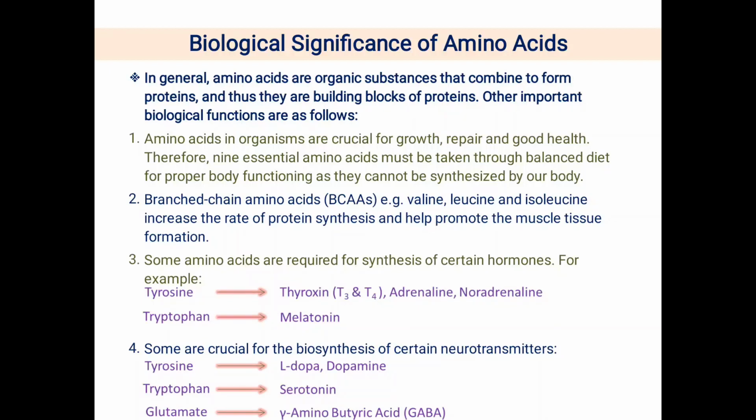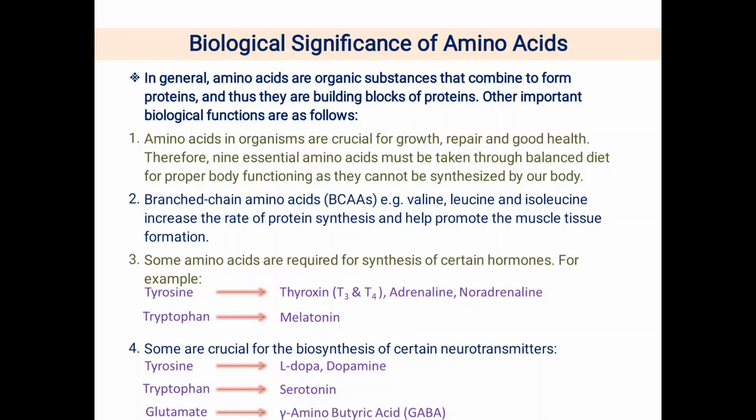Our system is able to recognize only the L stereoisomer, and that will be incorporated into the polypeptide chain to form a fully functional protein. So in general we can say amino acids are organic substances that combine to form proteins, and thus they are the building blocks of proteins.